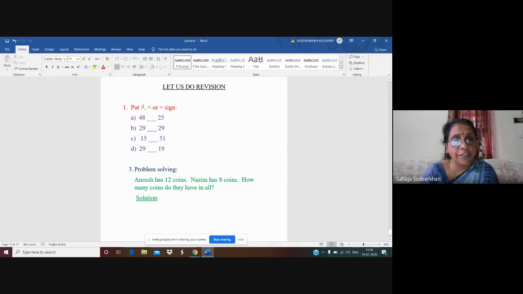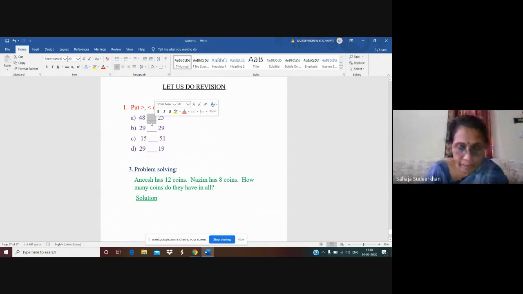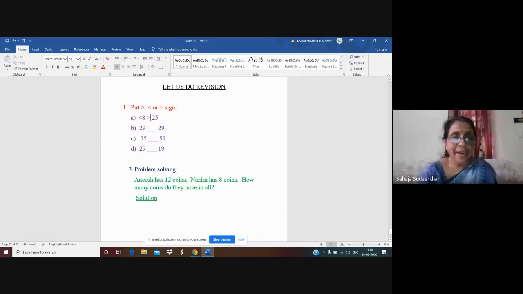So which sign will we have to put here? Greater than sign, isn't it? Okay. Now, 29 and 29. If both the numbers are the same, which sign do we have to put, children?